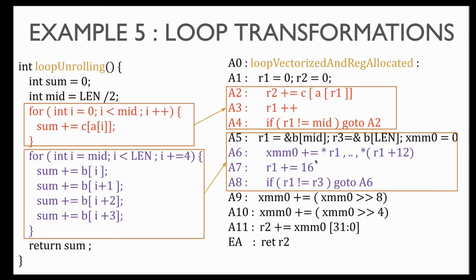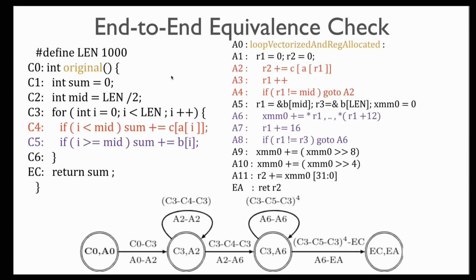Also, in the assembly syntax, we have several types of register allocation and other transformations that I have not explicitly mentioned here. Now, there are many transformations that have occurred so far, including vectorization, unrolling, unswitching, splitting. But what is seen by the equivalence checker is an end-to-end equivalence check. That's what I meant by end-to-end. So the original program is just the program that the programmer had written, and the final program is the very end of the assembly code that gets generated by the compiler.